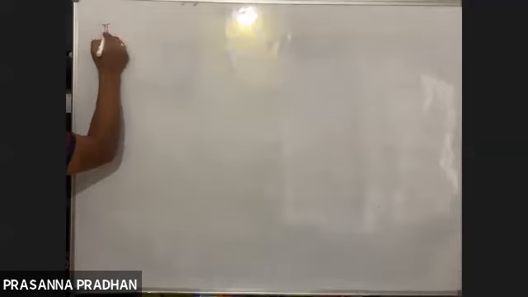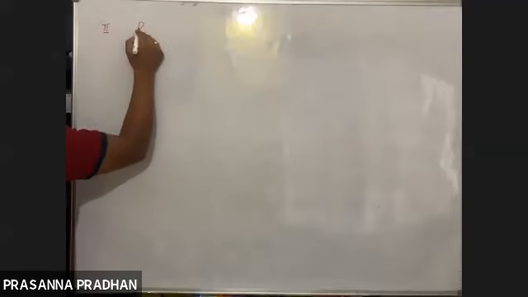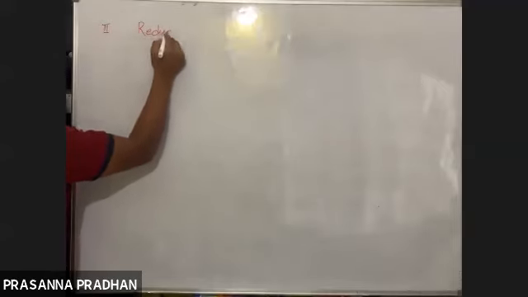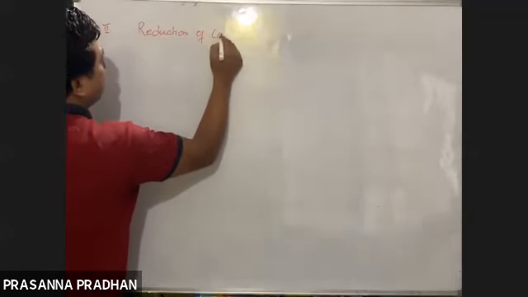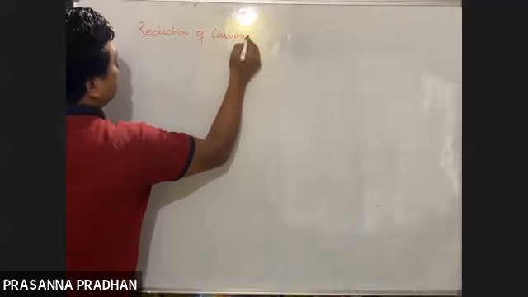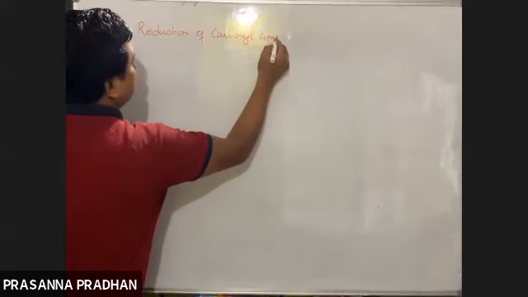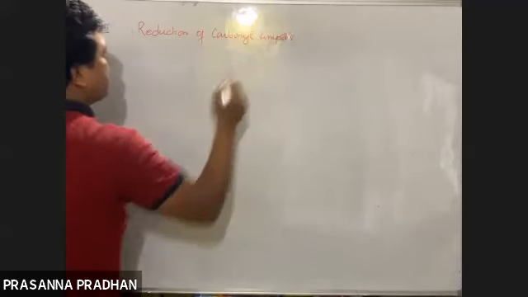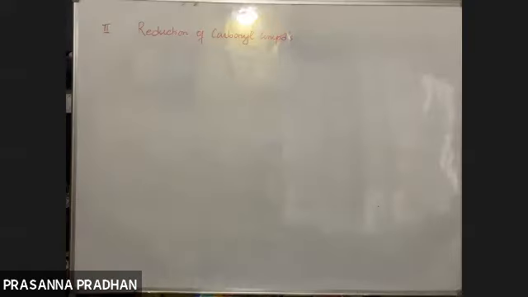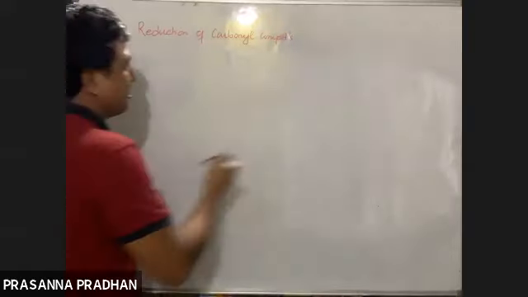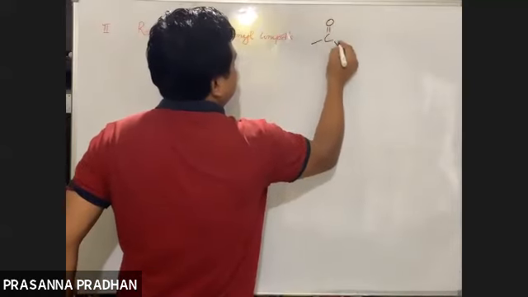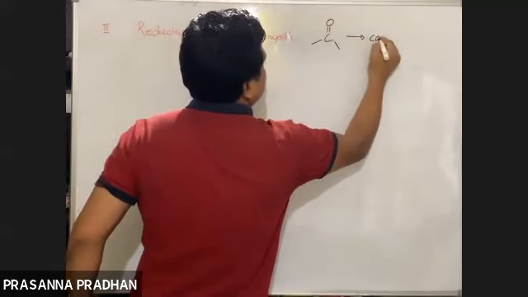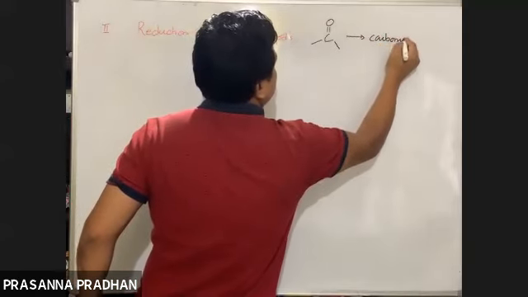So number 2 topic is going to be by reduction of carbonyl compounds. Carbonyl compounds means aldehydes and ketones; together they are known as carbonyl compounds. And the C=O group, which is present in aldehyde as well as in ketone, is known as a carbonyl group.